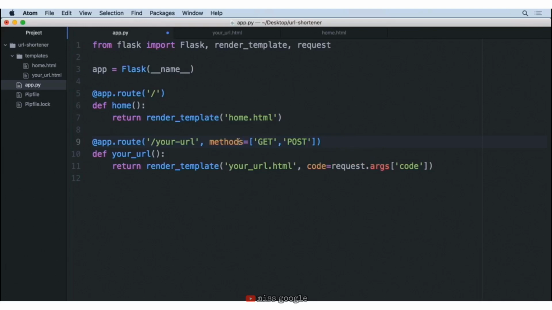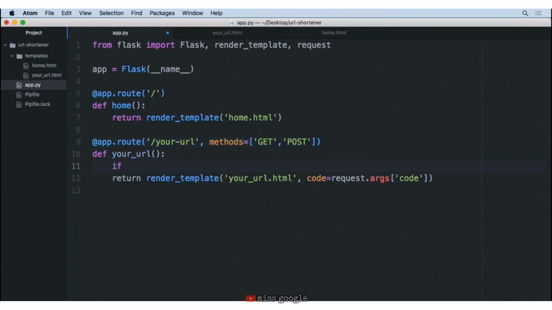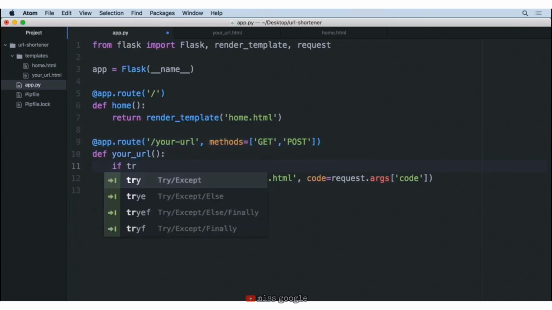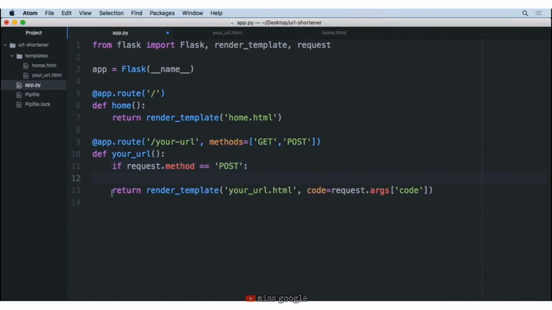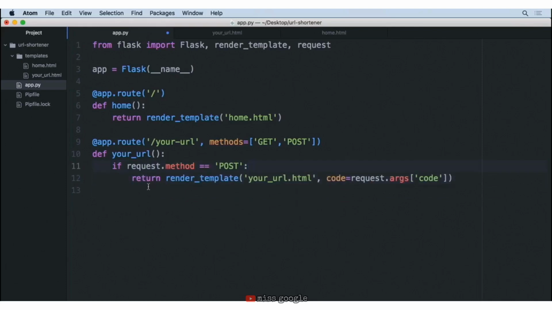Now, with this, we want to have some sort of detection so that when someone comes to the site and visits this URL, we can decide whether it's a get or a post. So we're going to do an if statement here, and we're going to say if the request.method is equal to post, then in that situation, we'll want to do a similar thing to where we return the template and show the code that they specified.